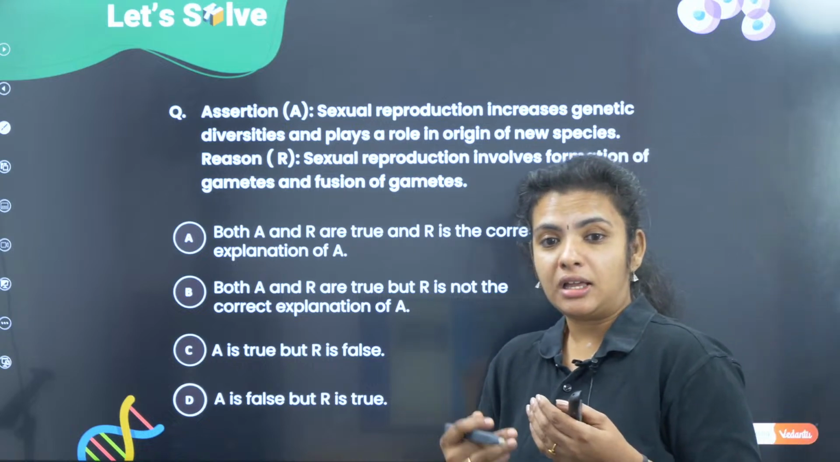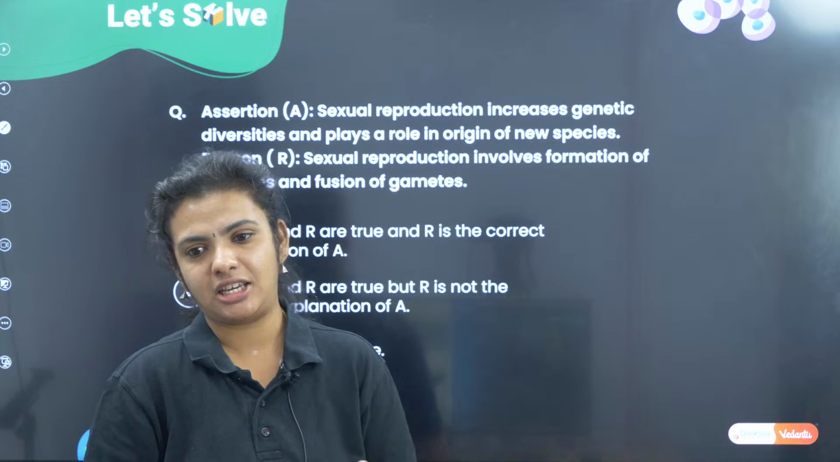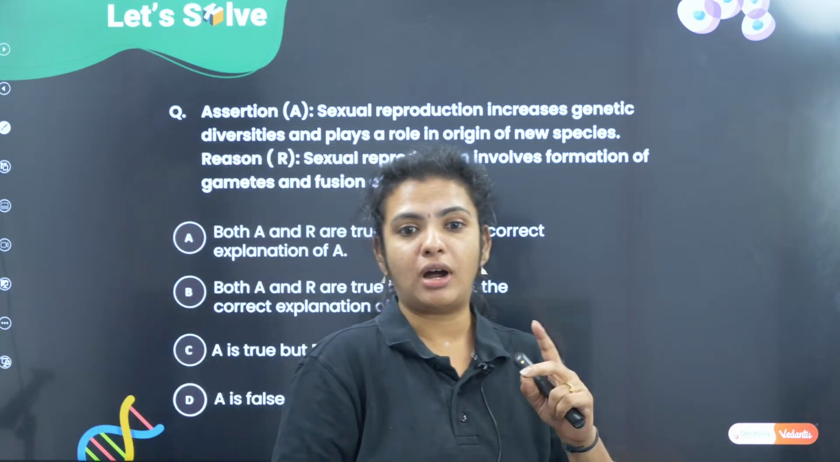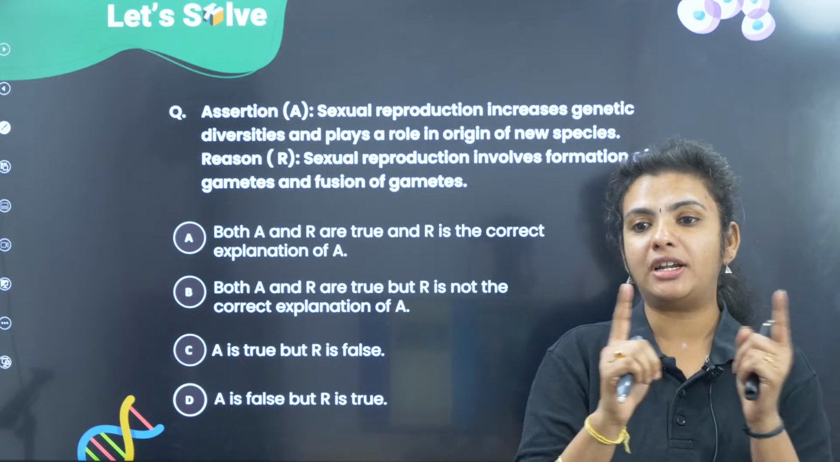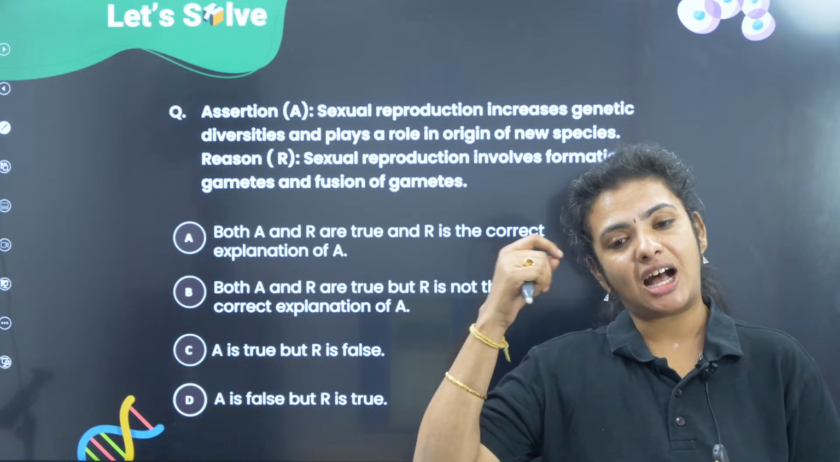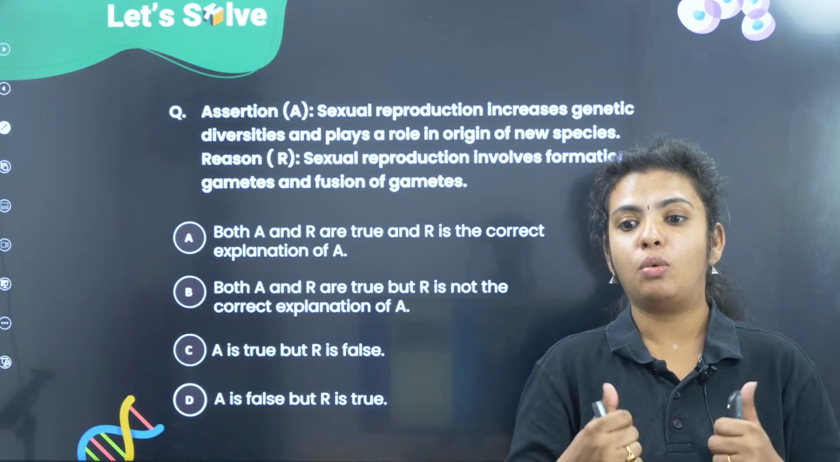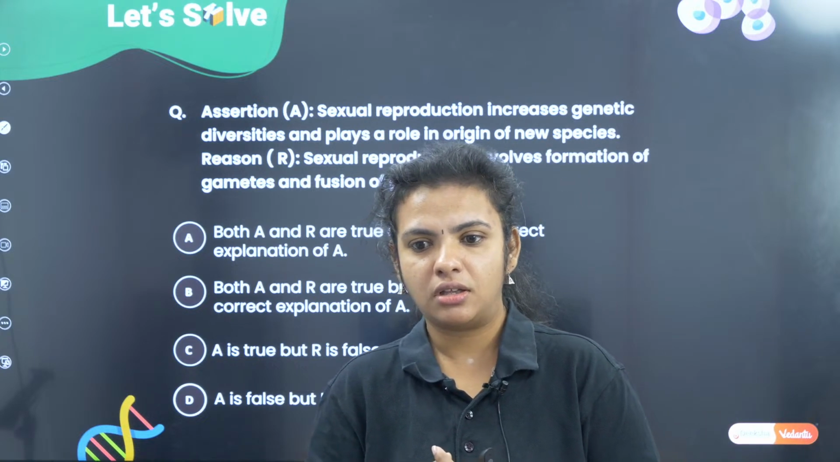Assertion and reason questions are slightly tricky, children. You need to practice to understand, or at least read it twice so that you understand the correlation. Is there a connection or not? Just ask yourself the question: why, how, is there any relationship?